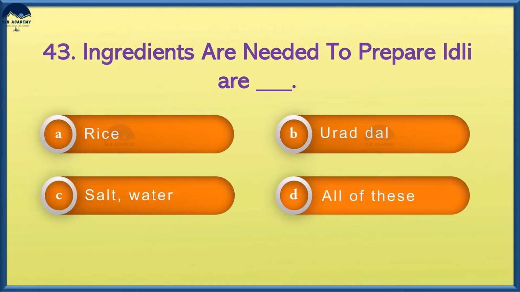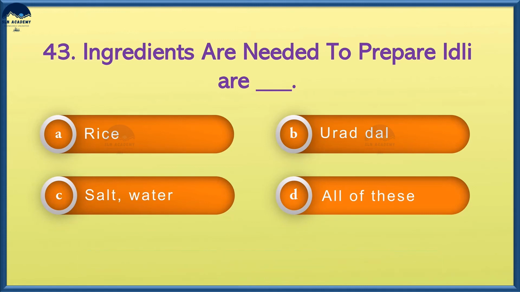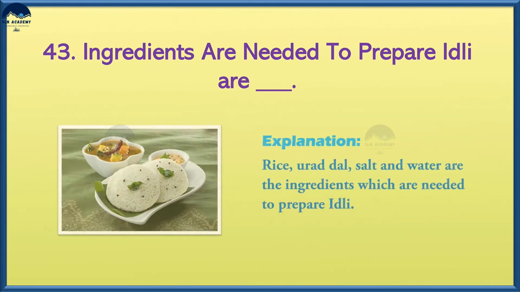Ingredients needed to prepare idli are option A, rice, option B, urad dal, option C, salt and water, option D, all of these. And the answer is option D, all of these. Rice, urad dal, salt and water are the ingredients which are needed to prepare idli.